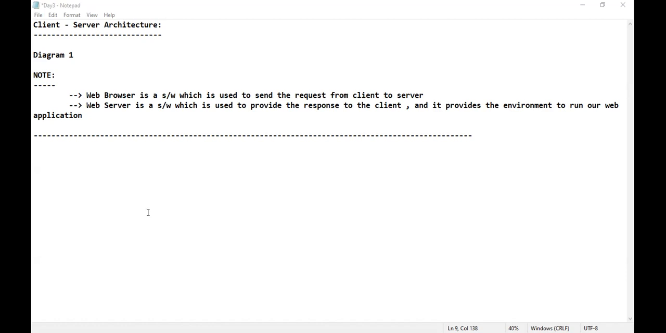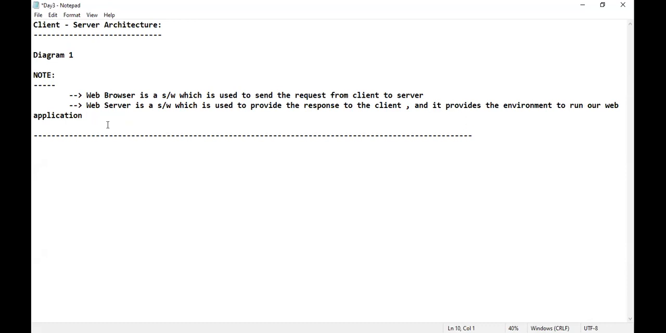Who is client? Client is the one who wants the information. Who is server? Server is the one who will give the information. Is that clear for everyone? Please do respond. Client is the one who wants the information. Server is the one who will give the information. What is request? Input which is sent from the client to the server.